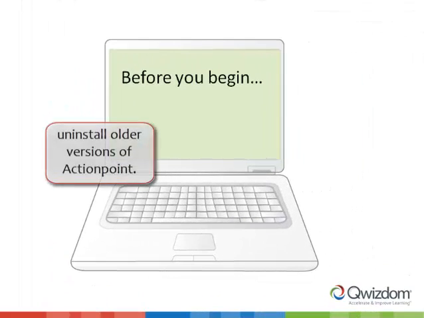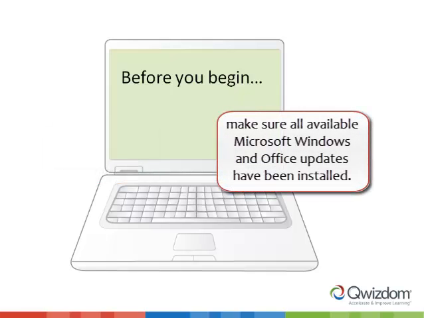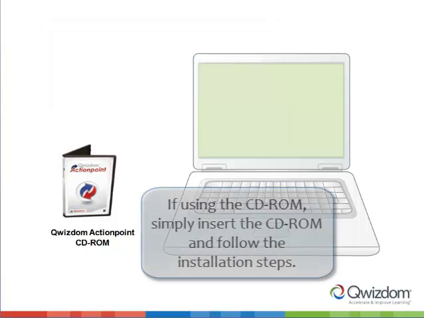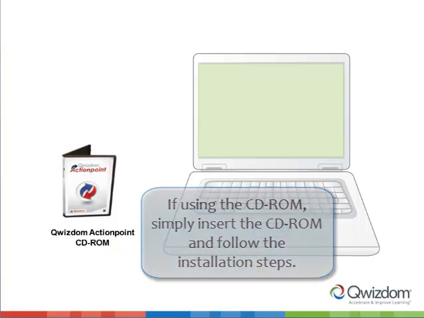Before you begin, uninstall older versions of Actionpoint. Make sure all available Microsoft Windows and Office updates have been installed. Actionpoint can be installed using the Actionpoint CD-ROM or with the software link. If using the CD-ROM, simply insert the CD-ROM and follow the installation steps.